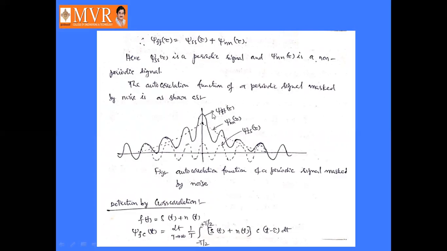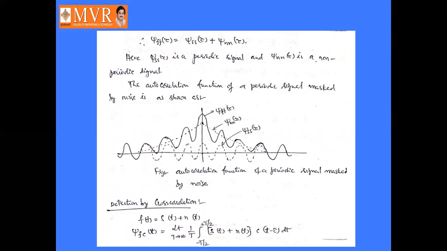So finally the resultant function Jff of tau is represented as this sinusoidal waveform. This is the autocorrelation function of a periodic signal masked by noise.